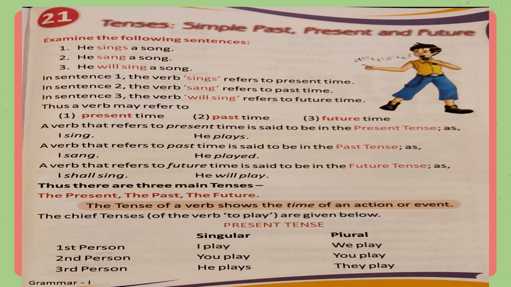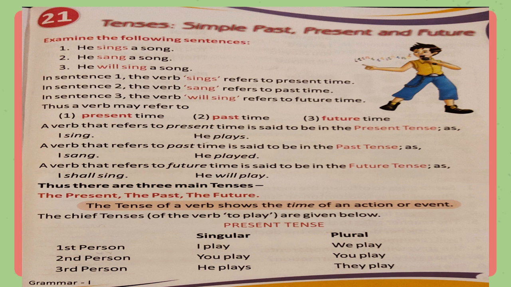For example, if I am talking about now, I am teaching. I teach. This is present time. I taught. We are talking about past tense.